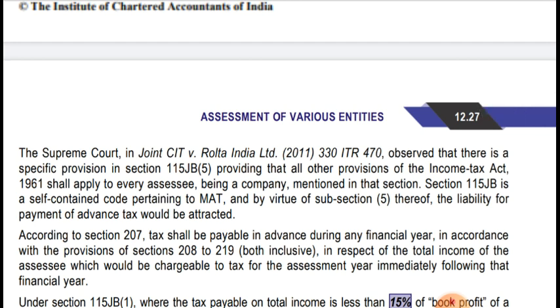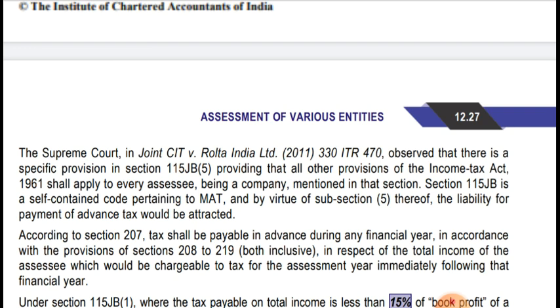The Supreme Court in Joint CIT versus Rolta India Limited, 2011, 330 ITR 470, observed that there is a specific provision in section 115JB(5) providing that all the other provisions of the Income Tax Act 1961 shall apply to every assessee being a company mentioned in that section.